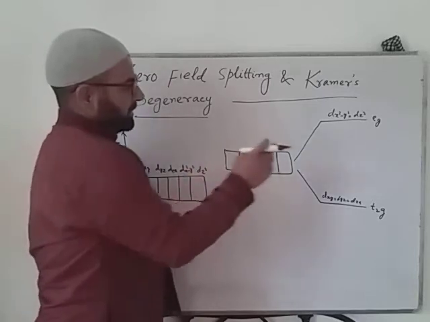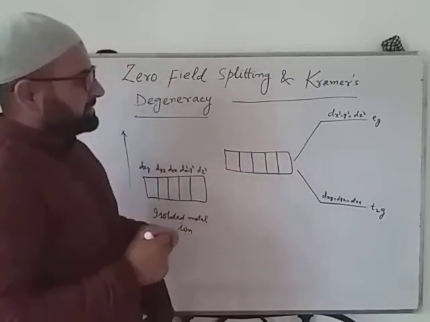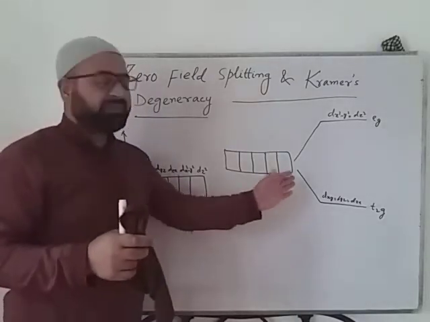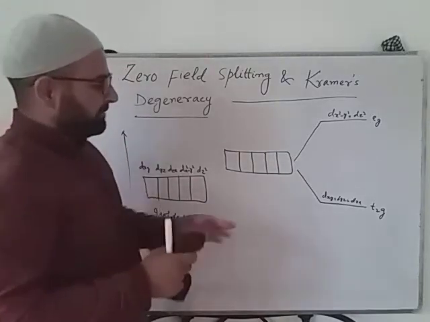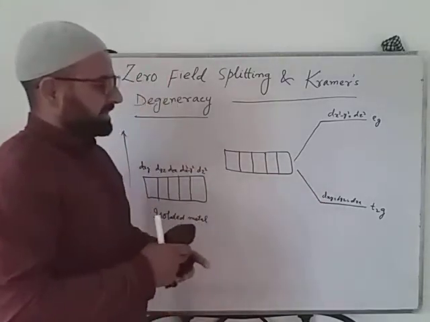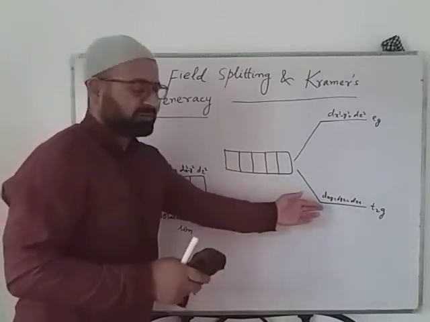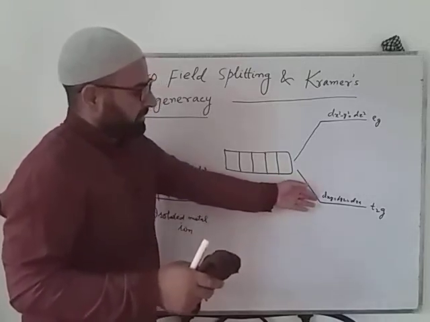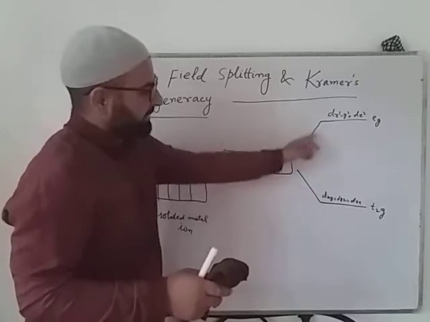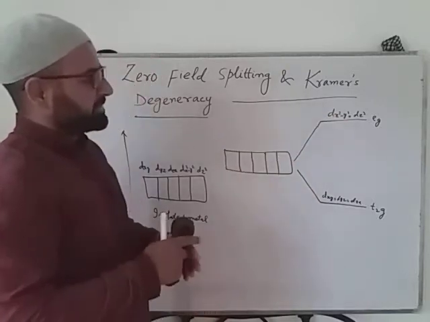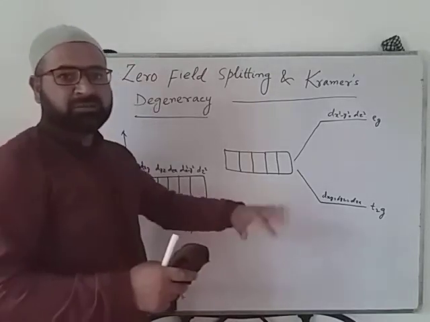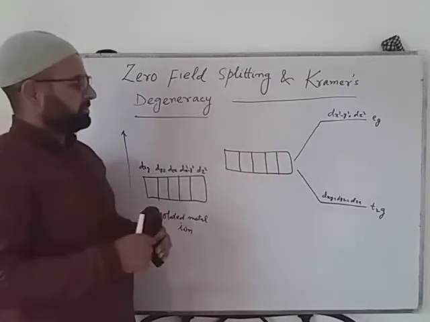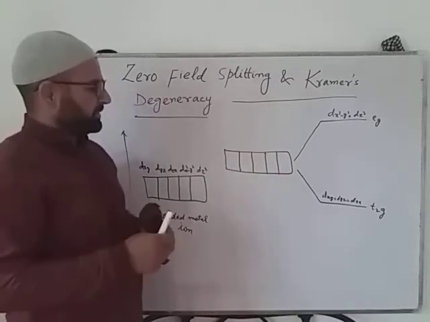Similarly, in the case of tetrahedral complexes, the ligands are supposed to approach in between the coordinate axes. So since dxy, dyz, dzx are in between the coordinate axes, they will experience more interaction with the ligand charge, so they will increase in energy, and dx square minus y square and dz square will be lower in energy. That means the reverse of the case of the octahedral complex. This you have already read in your UG and also in PG.